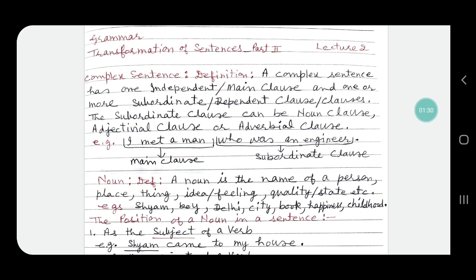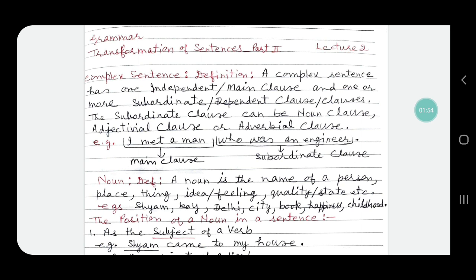In this sentence, I met a man is a main clause because it has its independent meaning, and the second clause is who was an engineer. It is subordinate clause because it has not the meaning complete in itself.